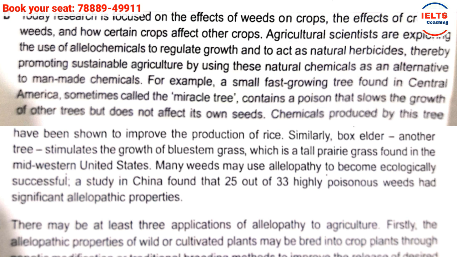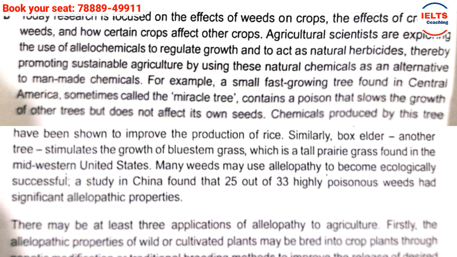I read this because it was quite interesting to understand, because I hope you all know what weeds are. Weeds are the unwanted plants in our farms or even in our gardens, but here we are talking about agriculture, farming only. So the unwanted plants are the weeds. So researchers are focusing on this particular thing.